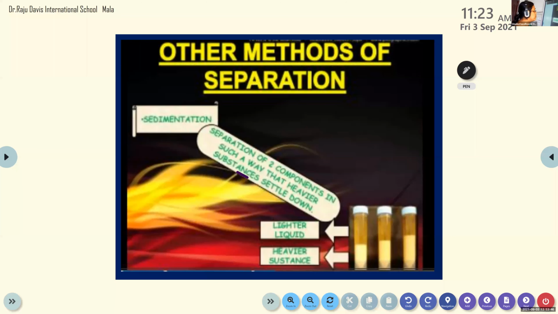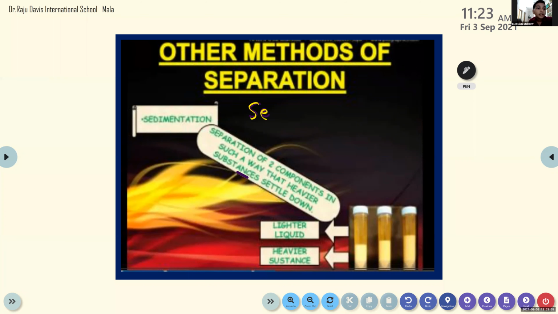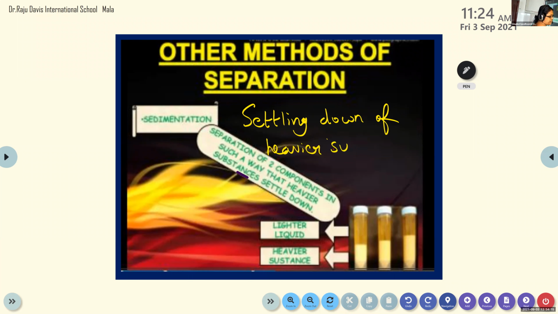Just write in a simple way. You can just write: separation of heavier... you can say in a simple way in your lecture note to understand: settling down of heavier substance at the bottom.